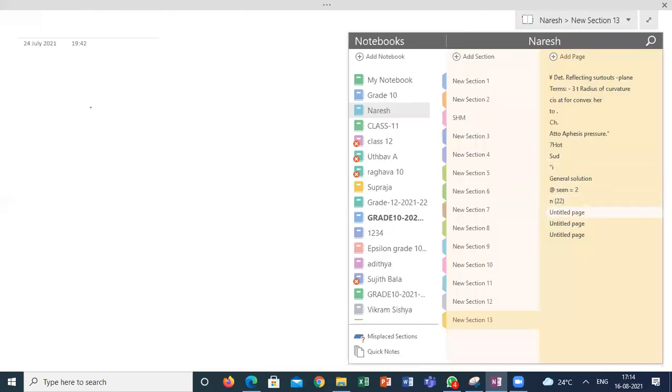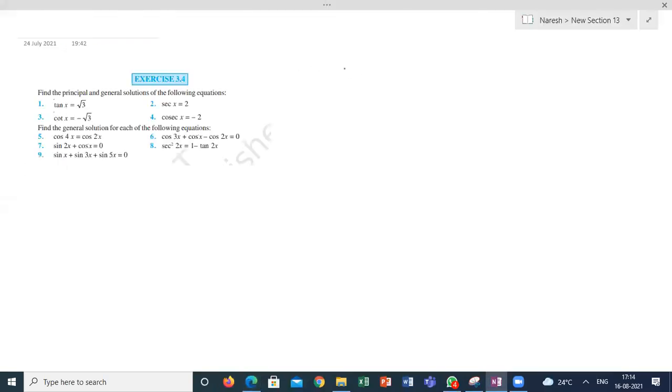Next question. Who is going to explain this question, guys? It's very simple. Cot x is equal to minus root 3. So how to discuss this one? Cot is negative either in the second quadrant or the fourth quadrant, correct?